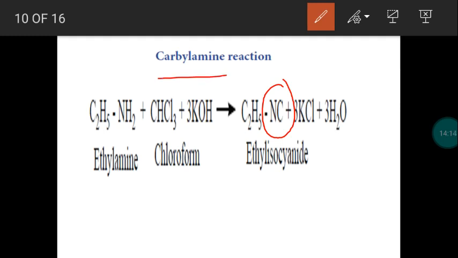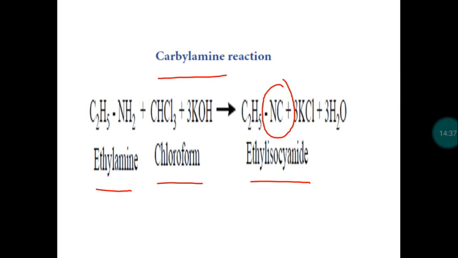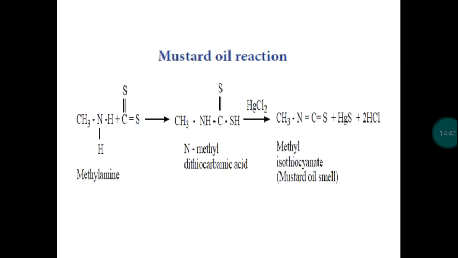So take a primary amine. Primary amine combines with chloroform and potassium hydroxide. We get isocyanide, that means carbylamine. So we get the product ethyl isocyanide with the liberation of potassium chloride and water. So this is called carbylamine reaction. This is the test to identify the primary amine, and we have one more reaction.